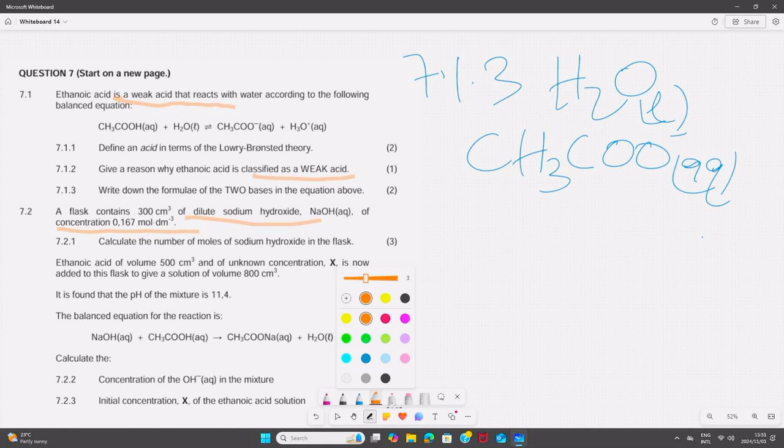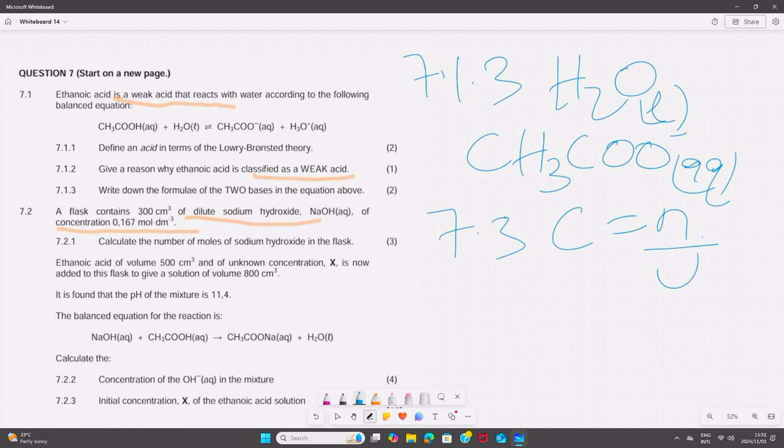Then let's go to the question. It asks to calculate the number of moles of sodium hydroxide in the flask. So we are going to use the equation C is equal to n over V, where C stands for concentration, n stands for number of moles, V stands for volume. In the statement we are given the concentration, and we are looking for the number of moles.